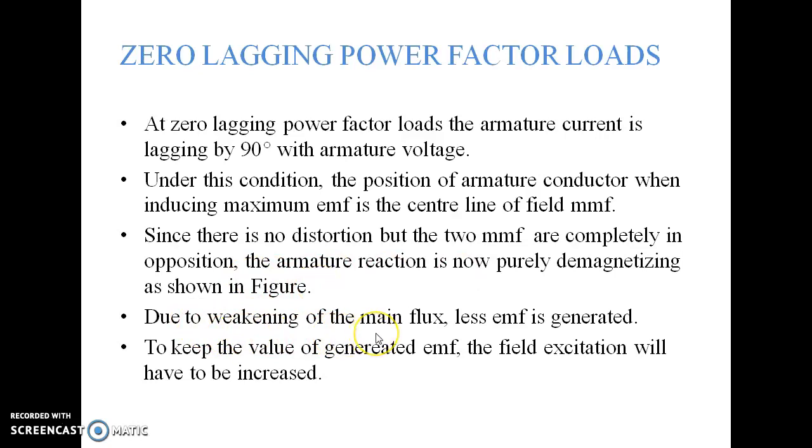Due to this demagnetizing effect, or weakening of the main field flux, less EMF is generated. To maintain the value of the generated EMF, the field excitation will have to be increased.